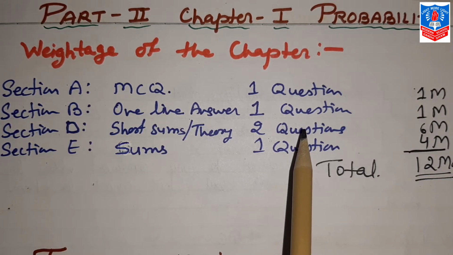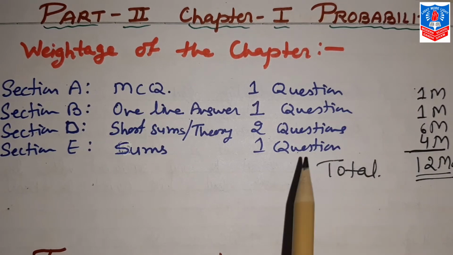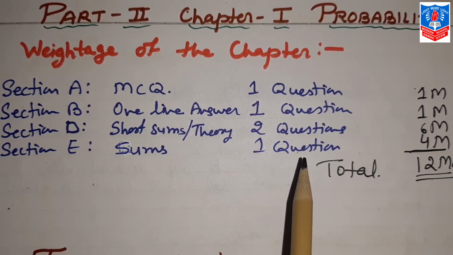Till this chapter, whichever topics we did, we felt that for this type of sum, this is the formula, use that and solve. But in probability it is not like that. Here you have to think which formula, how we solve this sum. So no need of cramming, but you have to understand it properly.